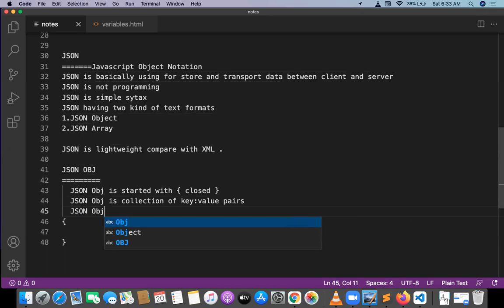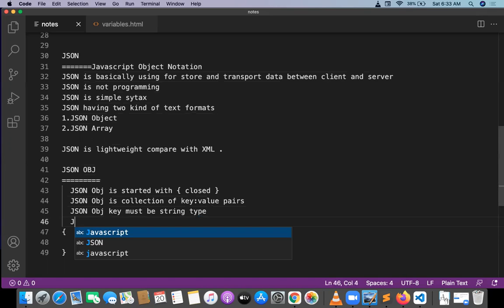In a JSON object, the key must be string type. In a JSON object, the value can be any kind of data.